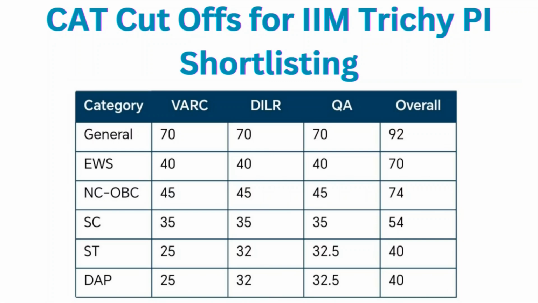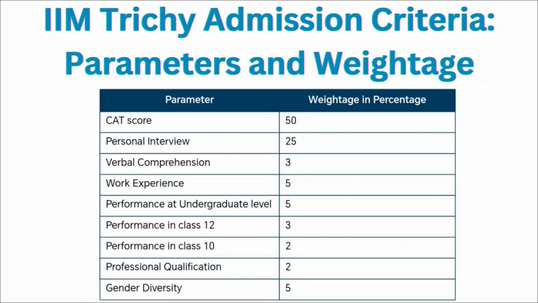And if we talk about the final criteria, then 50% weightage is given to your CAT score, 25% weightage is given to the personal interview, 3% weightage is given to the verbal comprehension, 5% weightage is given to the work experience, 5% weightage is given to the performance at undergraduate level, then 3% is given to the performance in class 12, then 2% weightage is given to the performance in class 10, 2% is given for the professional qualification, and 5% is given for the gender diversity.